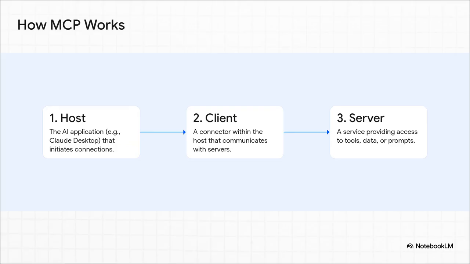So how does it actually work under the hood? It's pretty straightforward, really. The architecture has three main parts. First, you've got the host. That's the AI application itself. Inside that host is a client, which is like a universal adapter. And that client talks to a server, which is the gateway to whatever tool or data you want to use. Host, client, server. That's the magic trio.